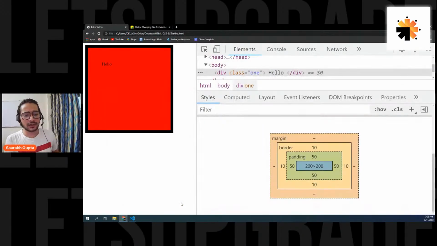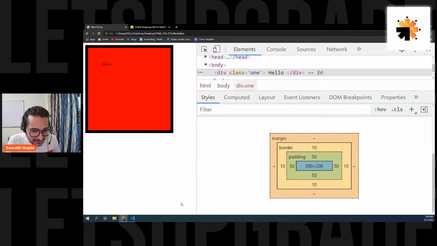Now, the question was, can you guys tell me what is the exact height of this element, including the fake and real size? Come on, guys, tell me what is the height of this element. 200 is wrong because it's only the real size. I'm saying including the fake and real size. Some people are saying 300. No, but it's not 300.